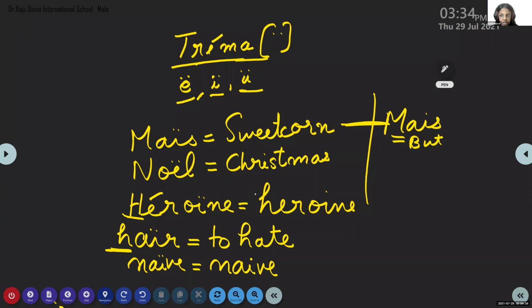Maize. No, dear, it is not maize. In French, the alphabet sound is A. How will you read in French? Oui. Now you read. Maize. Oui. Noel. Oui. Heroine.